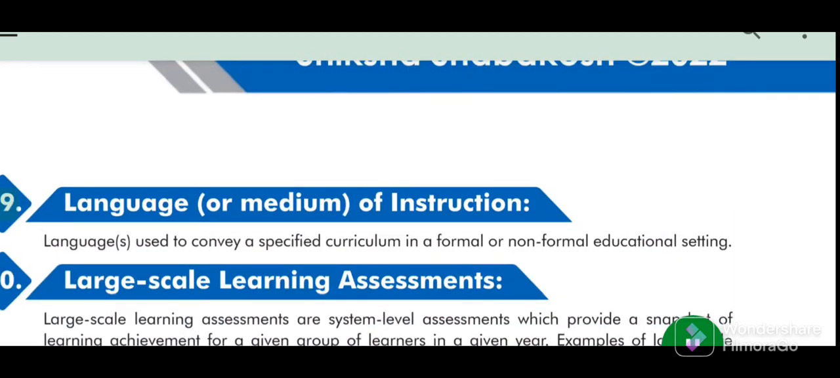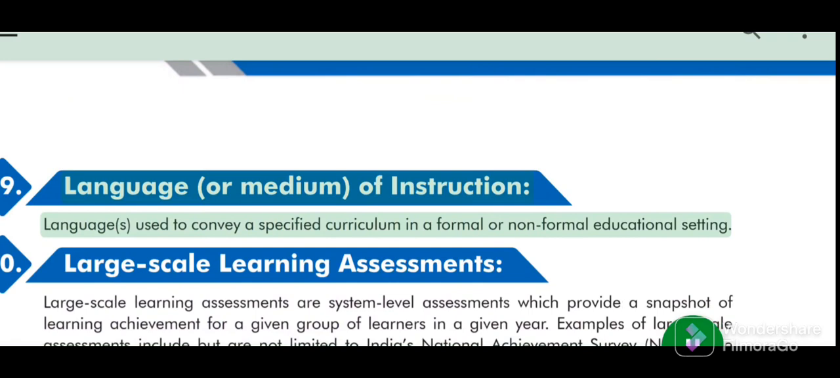69. Language or medium of instruction. Languages used to convey a specified curriculum in a formal or non-formal educational setting.